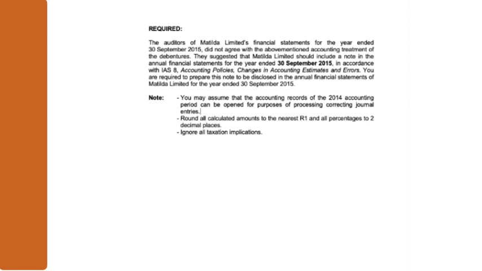You can do the journal entries as a calculation, the correcting journal entries, to help you to get to the note. And for that reason, they tell you, you may assume that the accounting records of 2014 can be opened for purposes of processing the correcting journal entries. The journal entries are not what was required. You write them as a calculation to help you to get to the note for the year ended 30 September 2015 in terms of IAS 8.